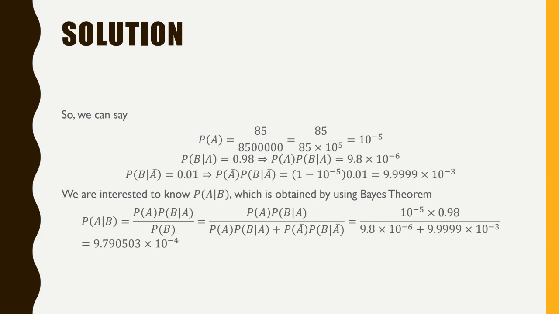Okay. When you are dealing with very small numbers, I recommend you not to do rounding. For example, if I say 9.999, it kind of asks me why write so many nines. Why can't I just write 10 times 10 to the power of minus 3? That is correct. That's not wrong. You can do that. But I recommend you not to do that, because when all numbers are very small, the rounding may give a big effect on the results. So I recommend you not to do rounding when it is very tiny numbers.